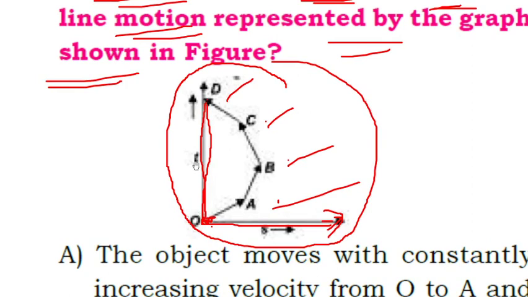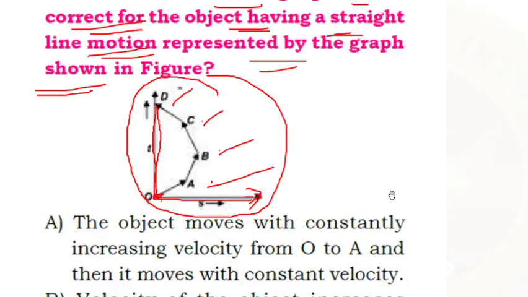Here on the y-axis they have given time, t. On the x-axis they have given distance, s.